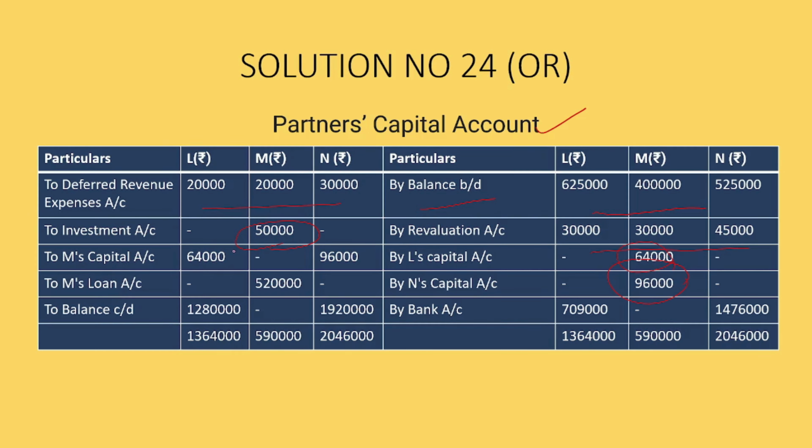We have M's capital 64 and 96. To M's loan is 5 lakh 20,000. And we have by bank 9 lakh, 7 lakh 9,000 and 14 lakh 76,000, and by balance we have 12 lakh 80,000 and 19 lakh 20,000.